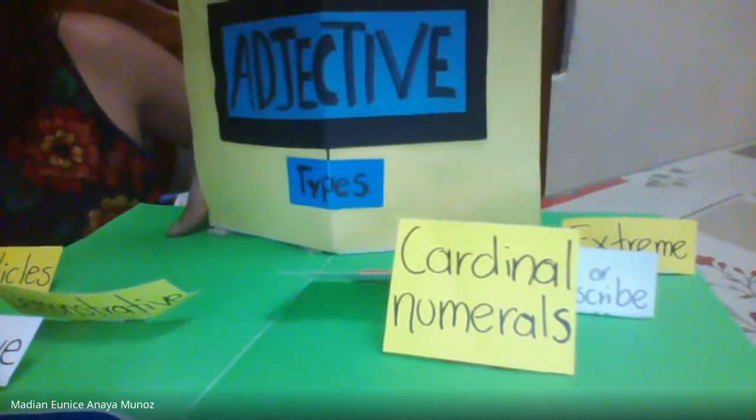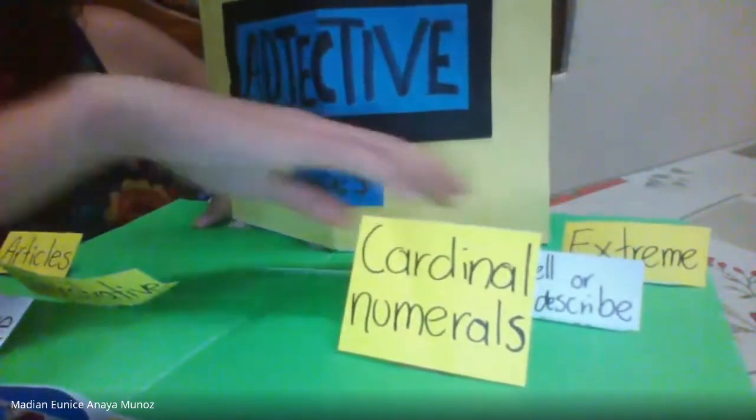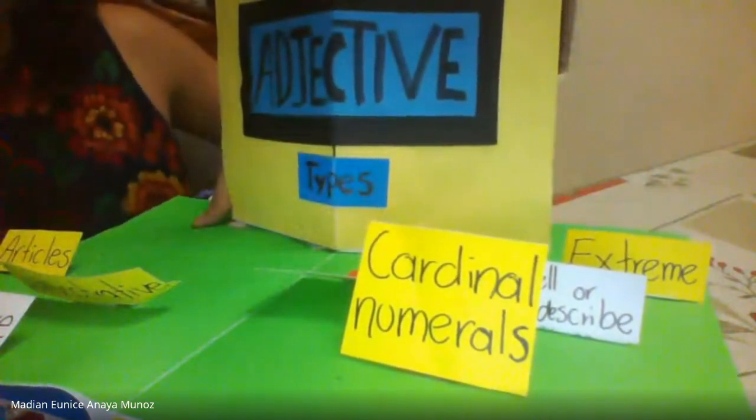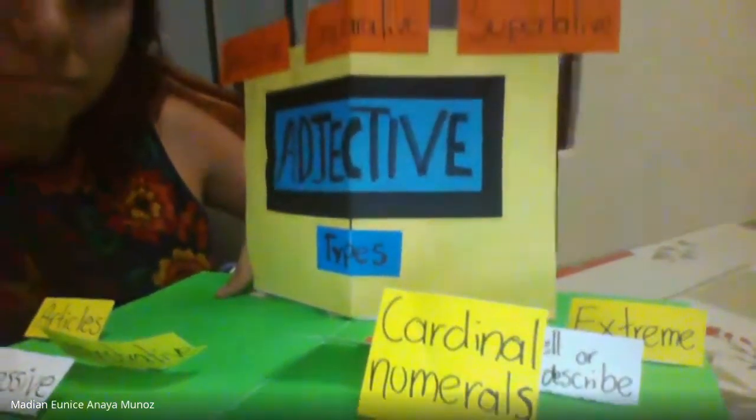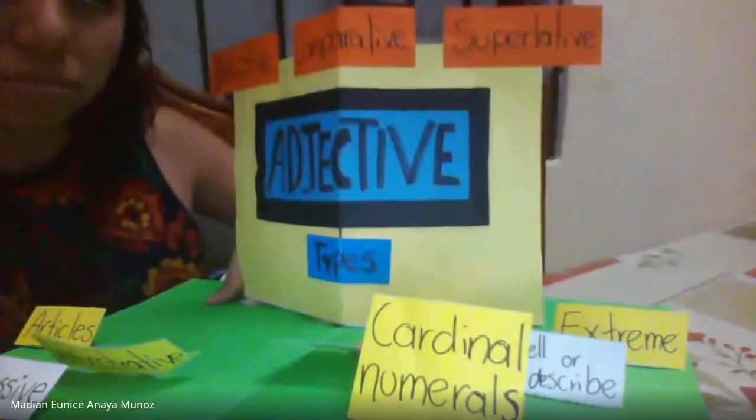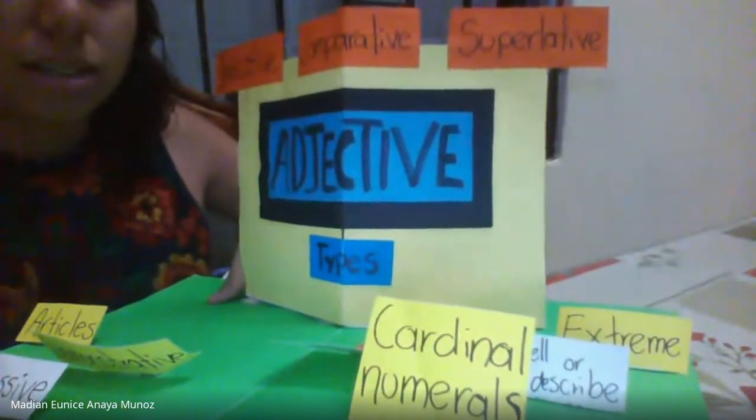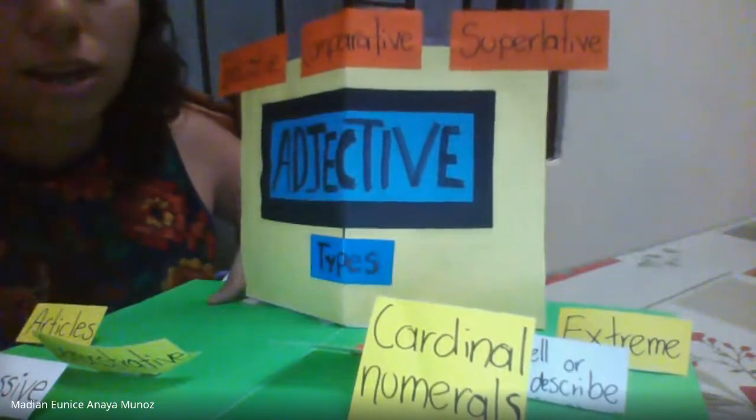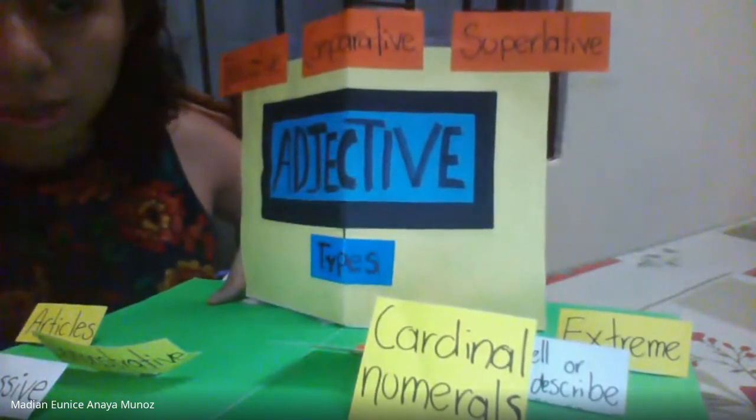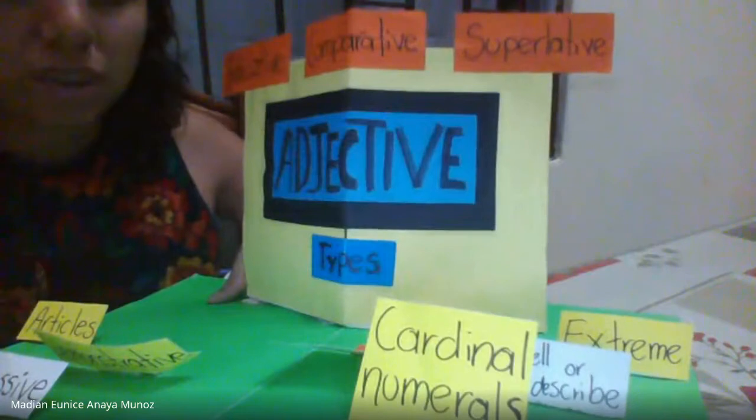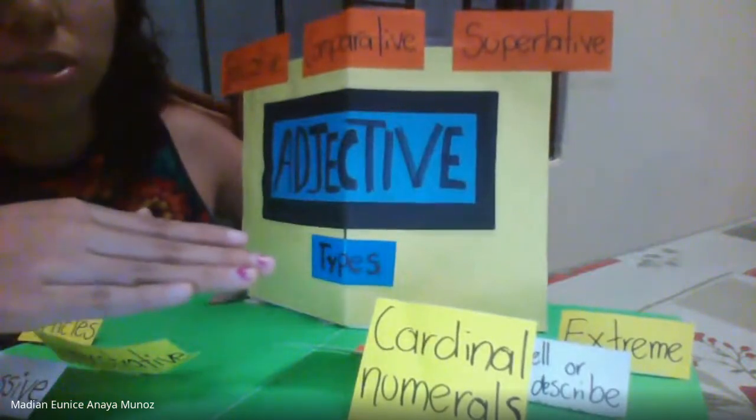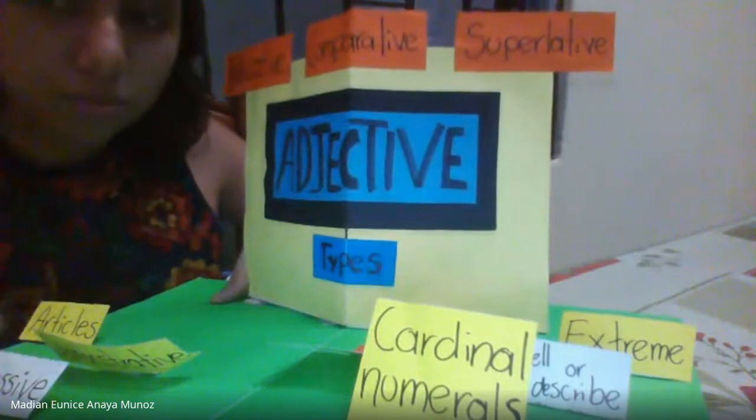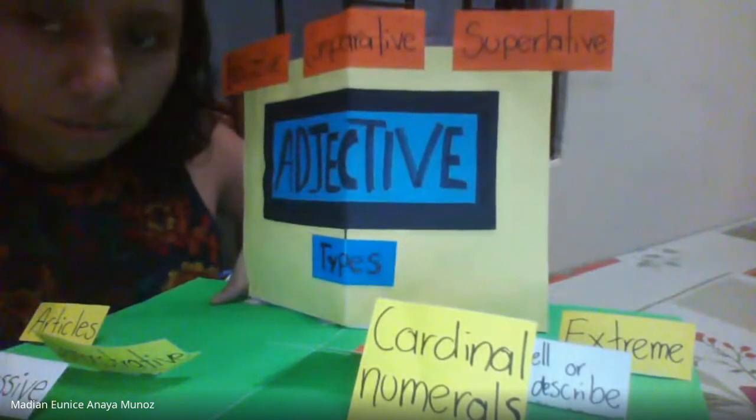And we have, for the last type of adjective, extreme adjectives. For example, I said I'm so angry. I am angry with you. But with an extreme adjective, I will say I'm furious with you. So, do you know the difference?